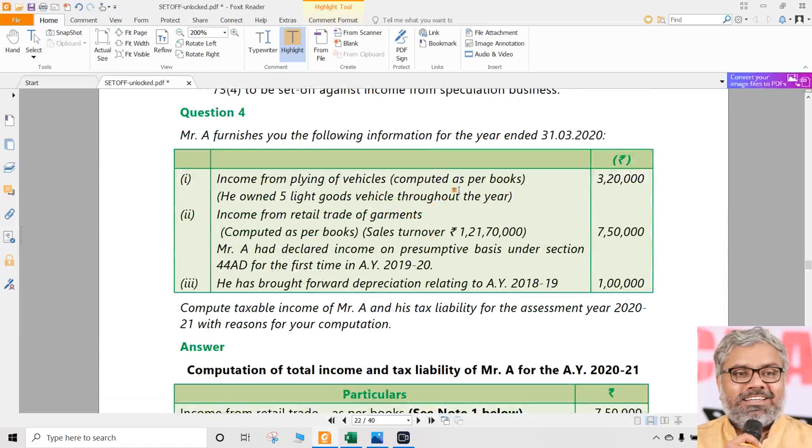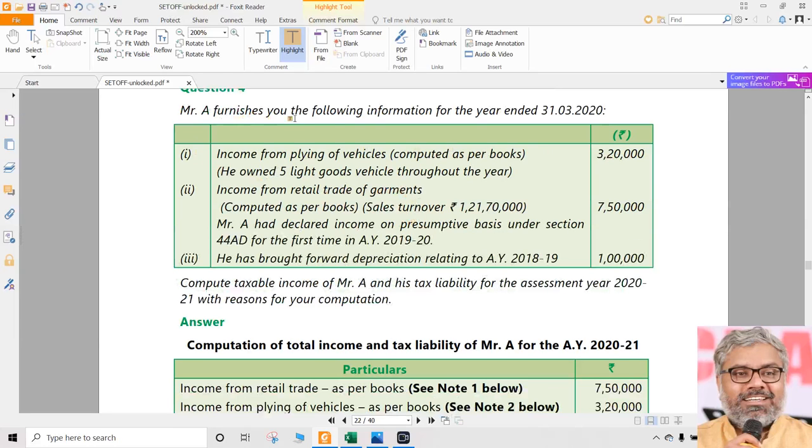Next, question number 4 is a little different question, because here we have to apply the provisions of PGBP as well. For that we need to remember, and also apply the provisions of what we call presumptive taxation. Let us just quickly go through this. There is nothing to calculate here. It's only an application of a provision, simply speaking.